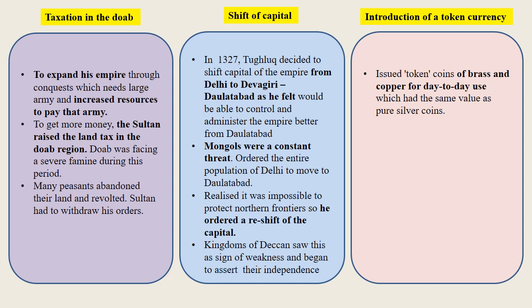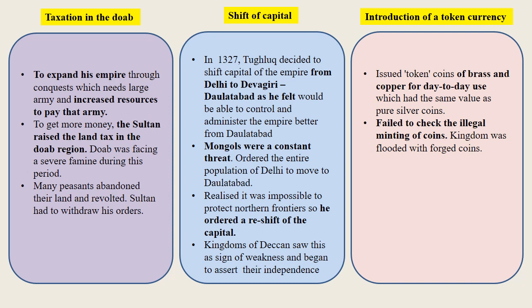Muhammad, however, failed to check the illegal minting of coins. The design of the coins was simple enough for ordinary craftspeople to copy. As brass and copper were easily available and much cheaper than silver, people bought brass and copper in bulk and started minting coins at home. The kingdom was flooded with forged coins.